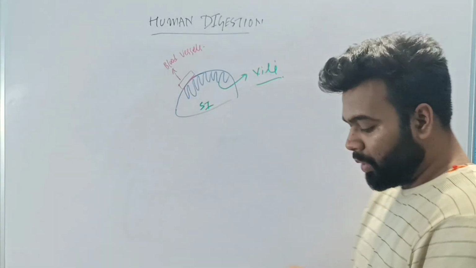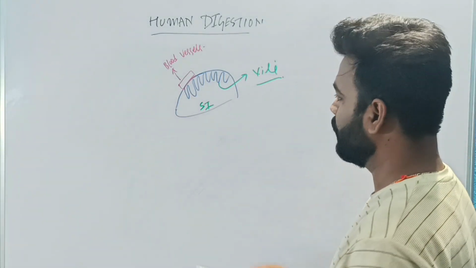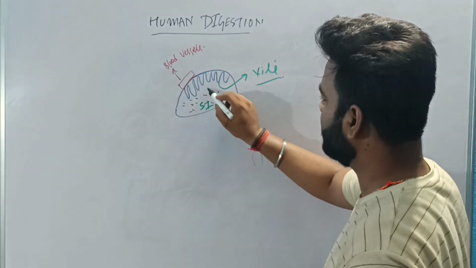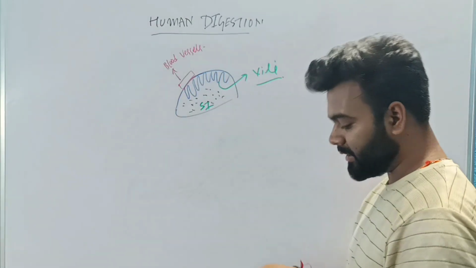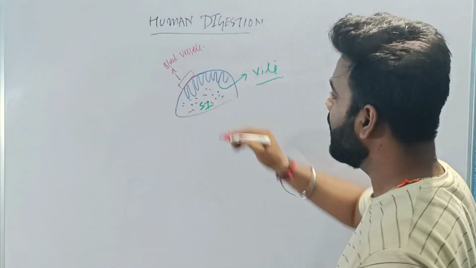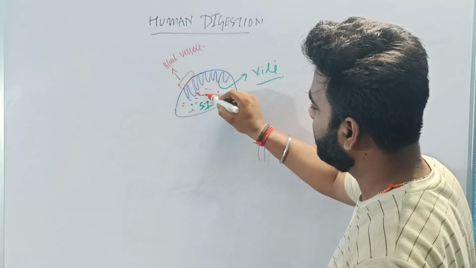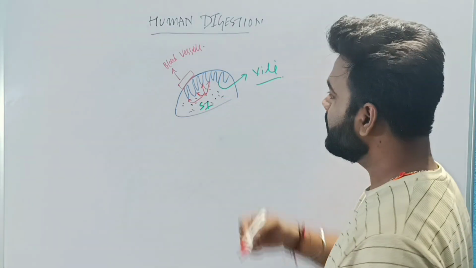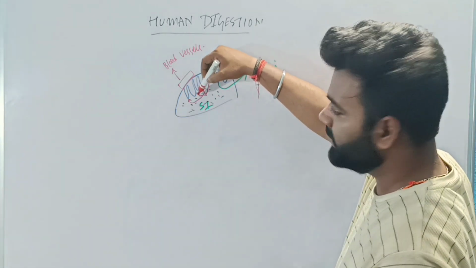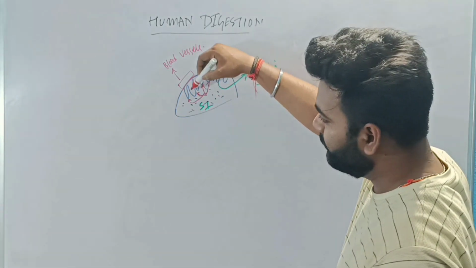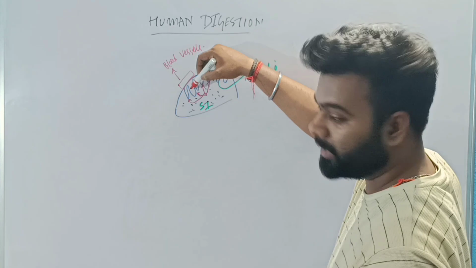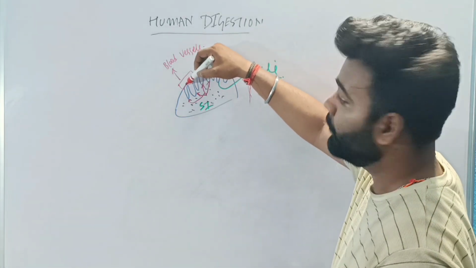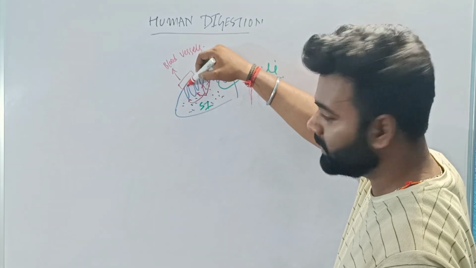Understood? Whatever is your digested food, suppose these are your digested food, right? After the completion of digestion, this digested food will be absorbed by the villi. And after the villi absorb this digested food, the villi will transfer the food to the blood vessel which is in contact with the villi.